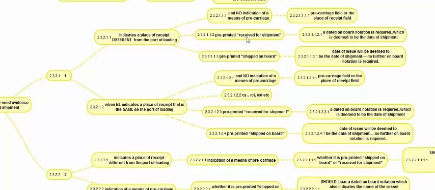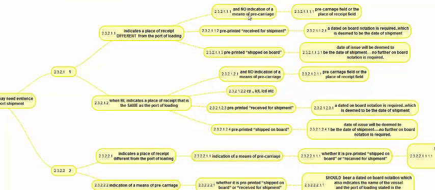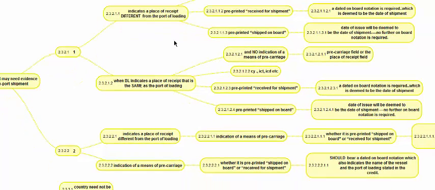If it is a pre-printed receipt for shipment BL, a dated onboard is required. If it is a pre-printed shipped on board BL, the date of issue will be the date of shipment and no further onboard is required. So as we discussed the received for shipment and shipped on board concepts, if it is shipped on board, no further onboard is required. If it is received for shipment, an onboard notation is required, and such a date will be considered the date of shipment when the place of receipt is different from the port of loading. There may or may not be an indication of pre-carriage; that doesn't change the situation.